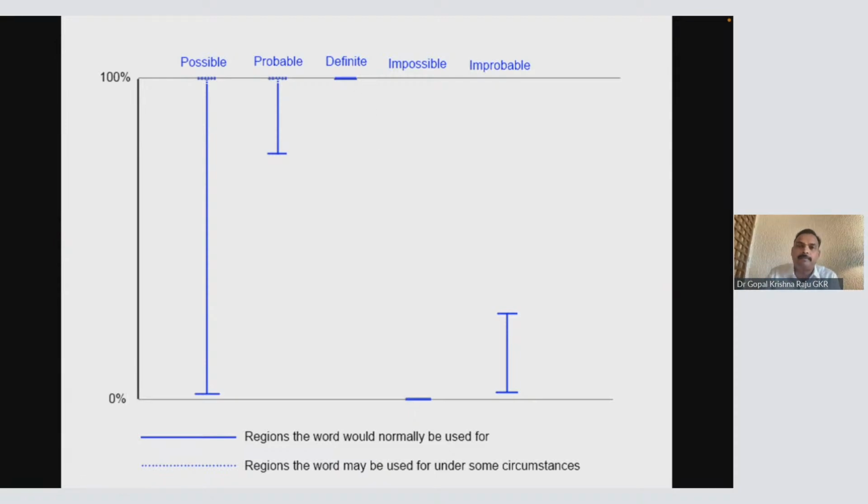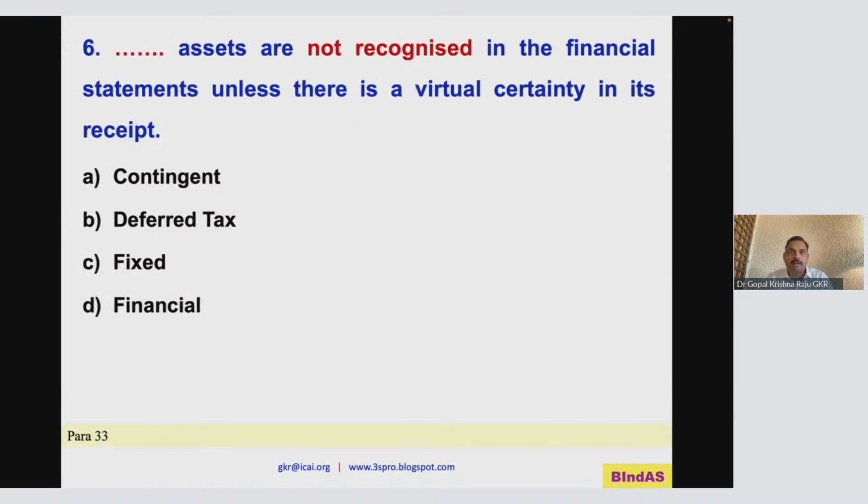Now, which assets are not recognized in the financial statements unless there is virtual certainty of receipt? Very, very important. This is another very important terminology. So I will take you to para number 33. Look at this: contingent assets are not recognized in financials.